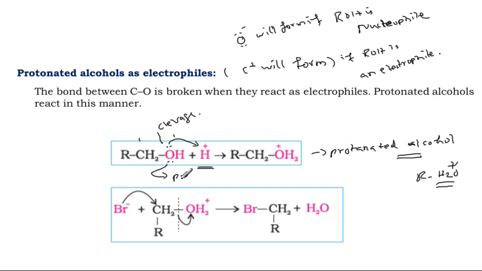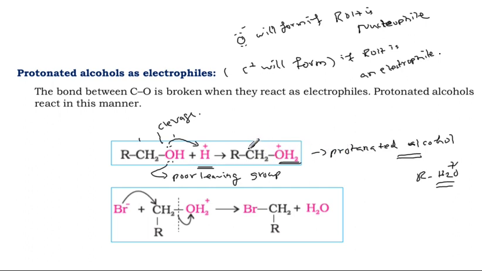Remember, this is a poor leaving group. After protonation, the protonated alcohol has the best leaving group. Which is the best leaving group? Here H2O is the best leaving group. So H2O is released